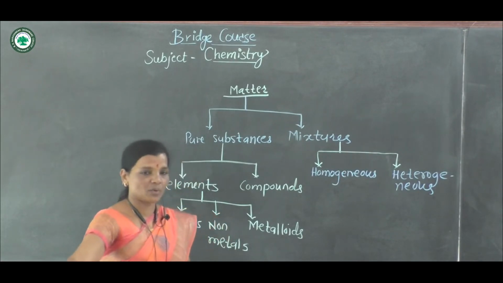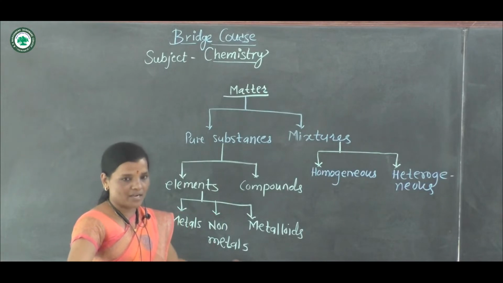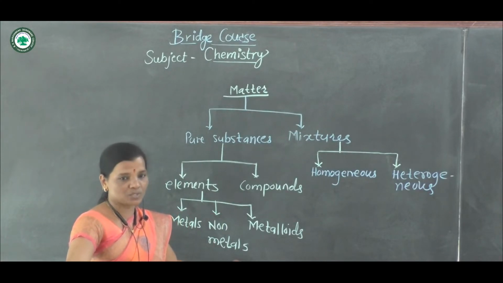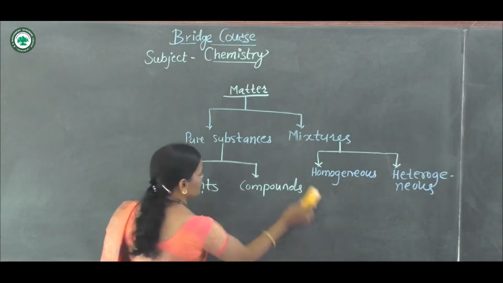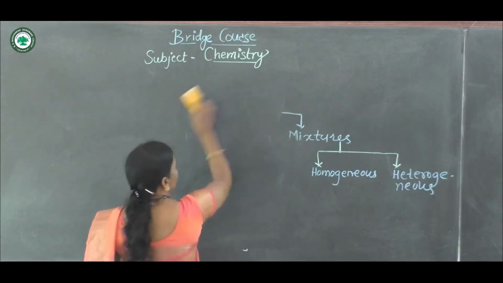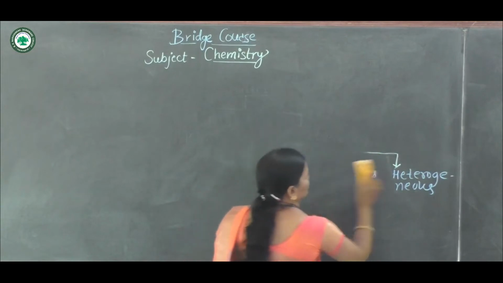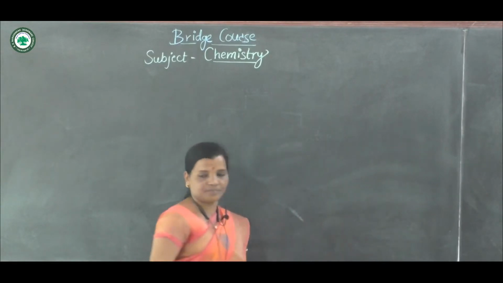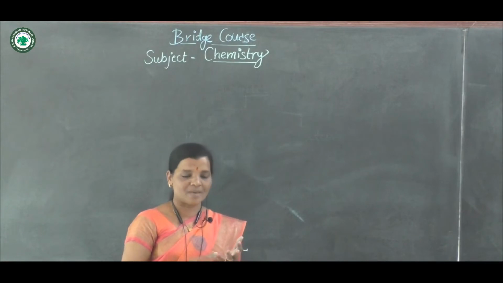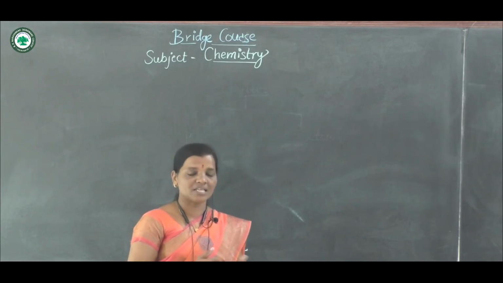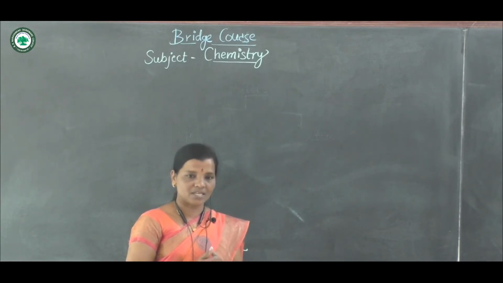Different scientists have given the structure of atom, and recently we are using Bohr's atomic model. Now I think you have got an idea about what is matter, what is compound, what are pure substances and their classification, and how elements are further classified into metals, non-metals and metalloids.